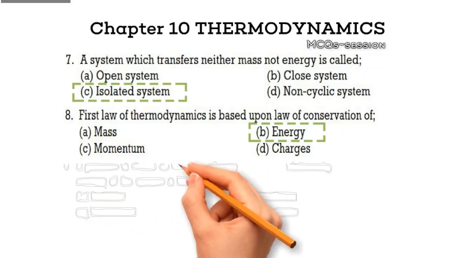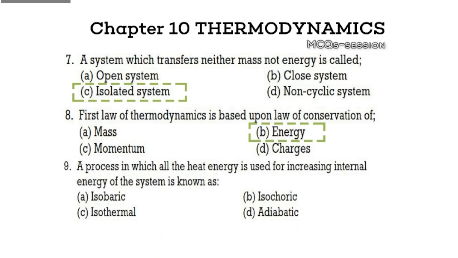Question 9. A process in which all the heat energy is used for increasing internal energy of the system is known as Option A, isobaric. Option B, isochoric. Option C, isothermal. Option D, adiabatic. Pause here and think it through. Correct answer, Option D, adiabatic. Explanation. In an adiabatic process, no heat is exchanged with the surroundings. Any added heat energy increases the system's internal energy directly.